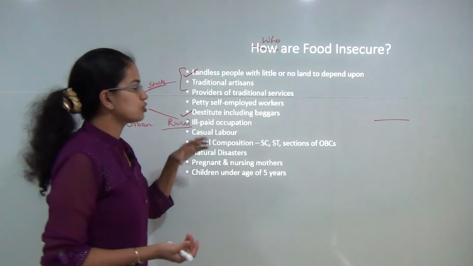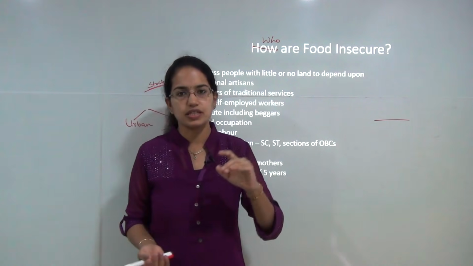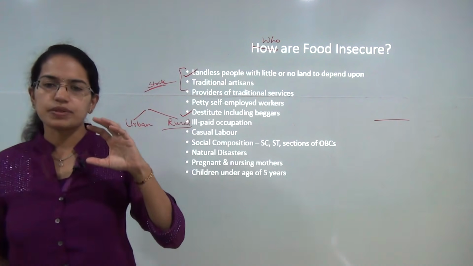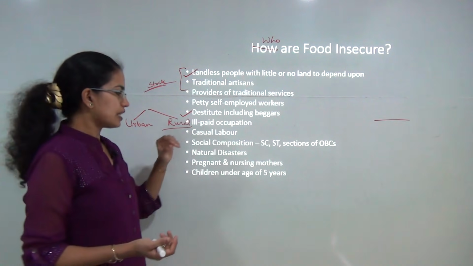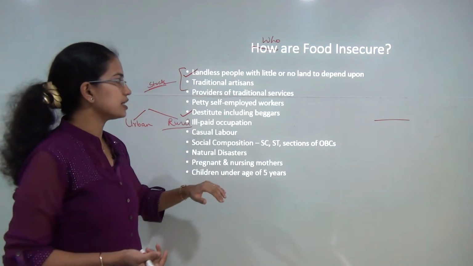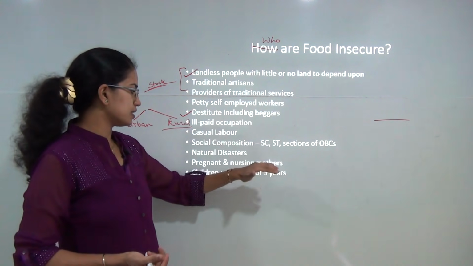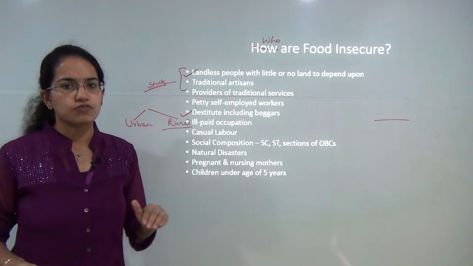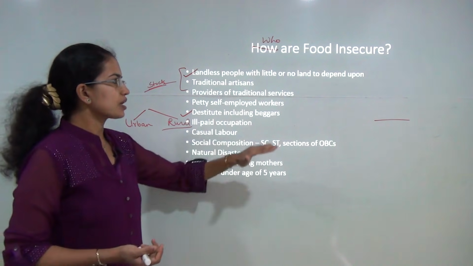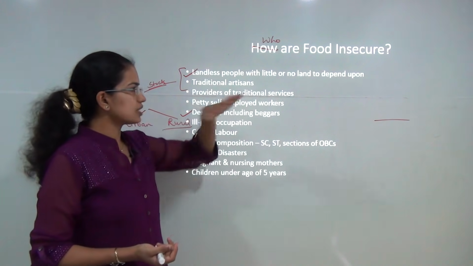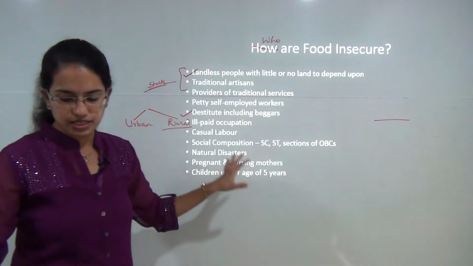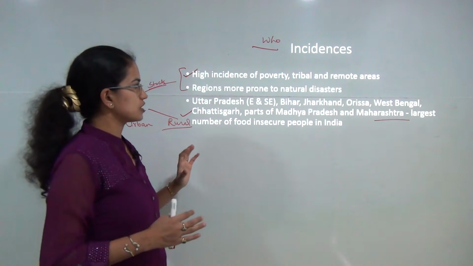Then again, social composition is one of the major phenomena that affect food insecurity. Natural disasters, as we said. Then nursing and pregnant mothers, and finally children under the age of 5 who are mostly prone to food insecurity. So these are some of the major sects which we can say are food insecure.